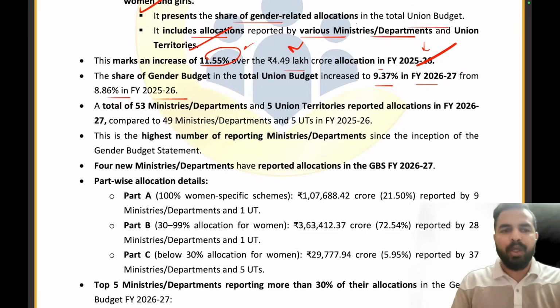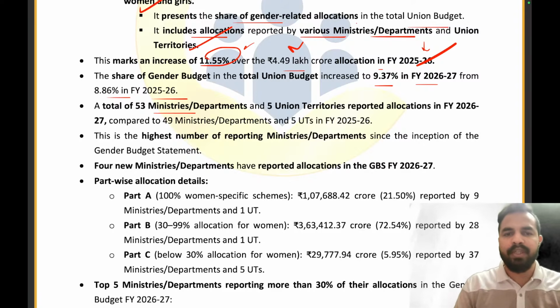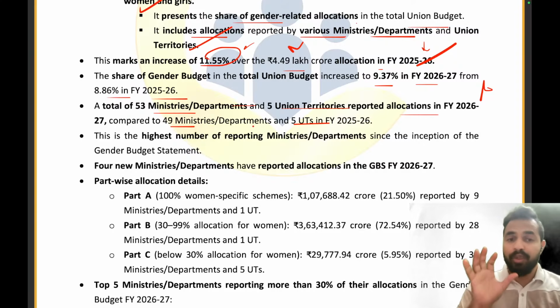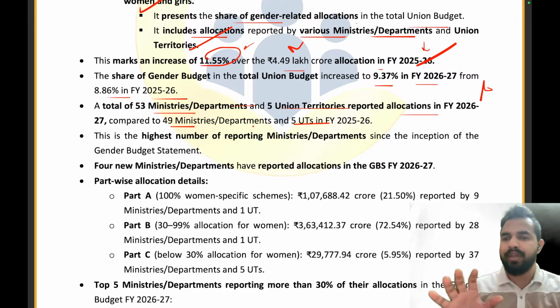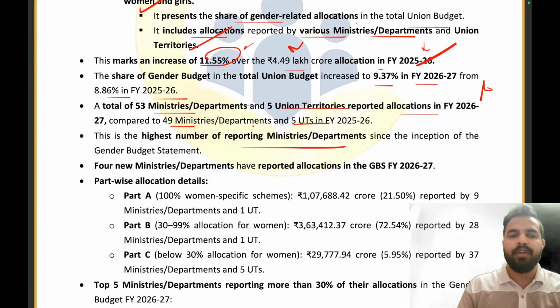Clear everyone? A total of 53 ministries and departments and 5 union territories reported allocations in the fiscal year 26-27, compared to 49 ministries and departments and 5 UTs in the fiscal year 25-26. तो टोटल 53 मिनिस्ट्रीज और डिपार्टमेंट्स और 5 यूनियन टेरिटरीज को एलोकेशन गए हैं इस साल अंडर द जेंडर बजट स्टेटमेंट. और इस साल का जो अमाउंट है, that is the highest number of reporting ministries and departments since the inception of the gender budget statement.